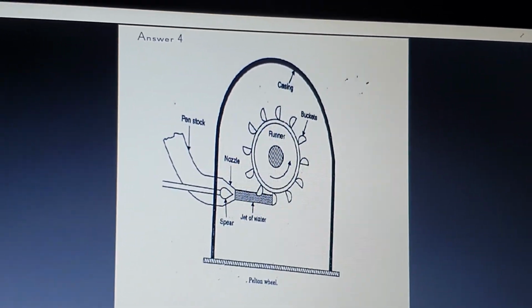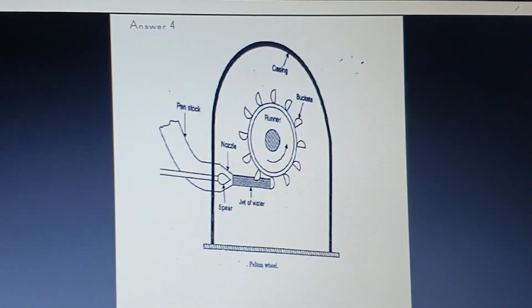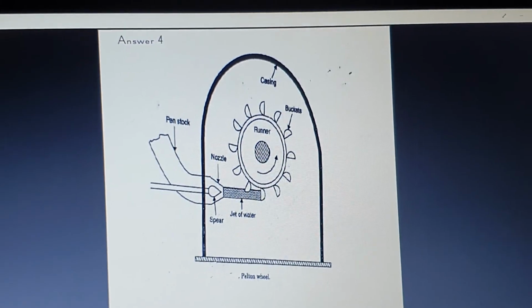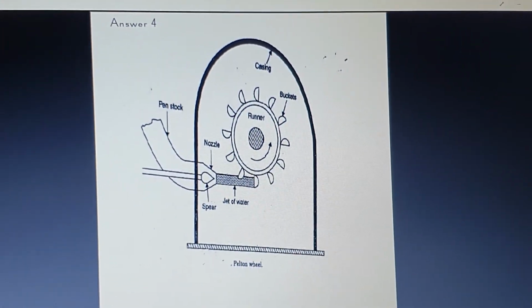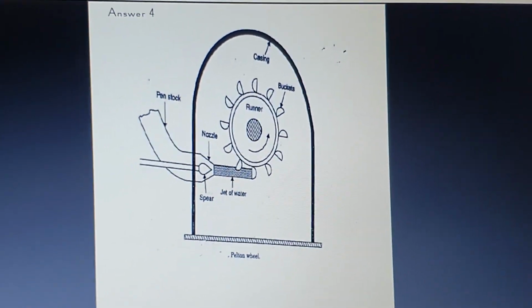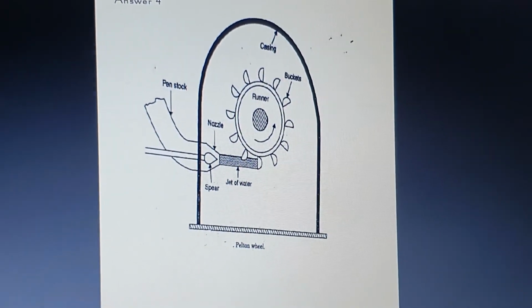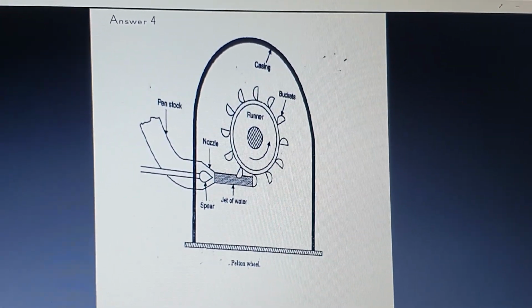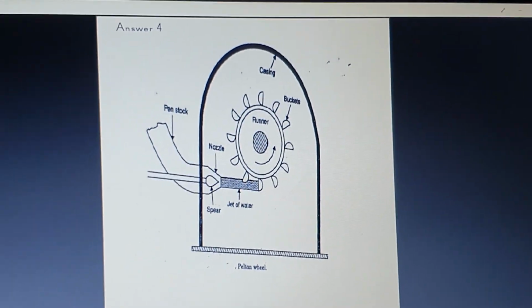The runner is nothing but, with its help, the turbine wheel will be rotating, and it also consists of buckets, which are similar to blades. So with the help of the runner and the blades, the turbine will be continuously rotating and converts its energy, kinetic energy, into mechanical energy.